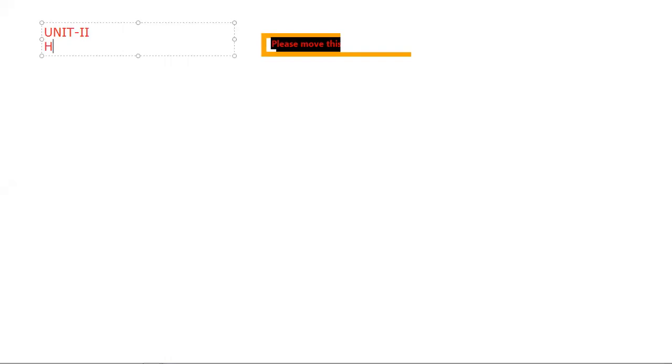Higher order linear differential equations. So this is the extension of the first unit. Very easiest one, anyone can easily solve this one. So, higher order linear differential equations.